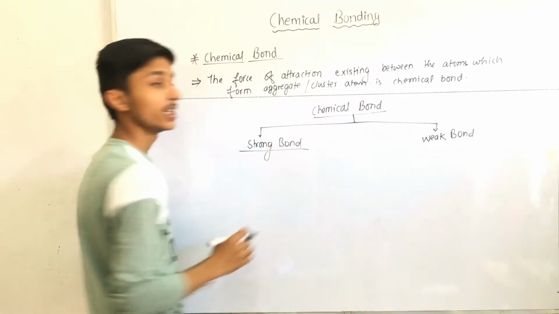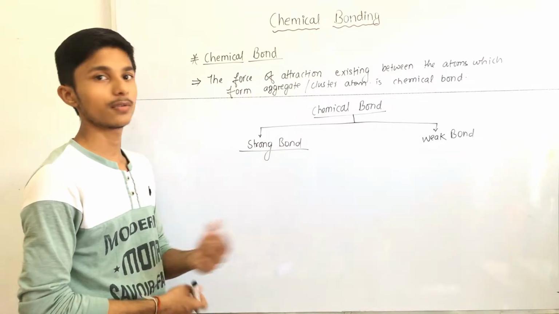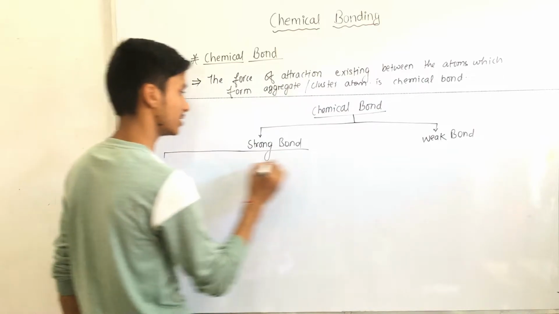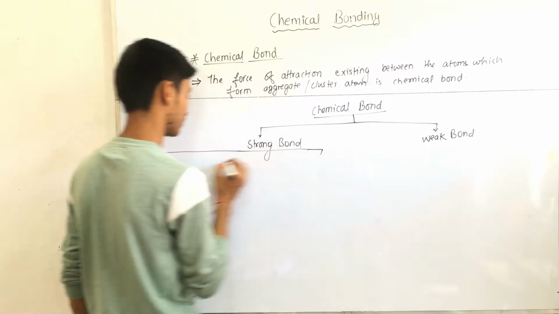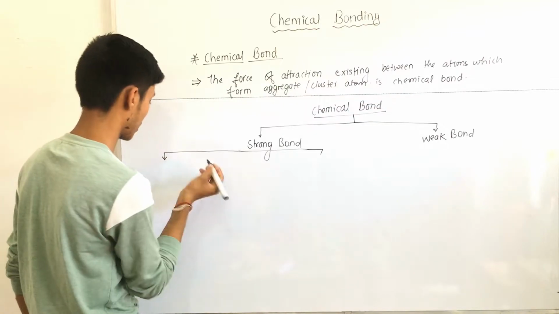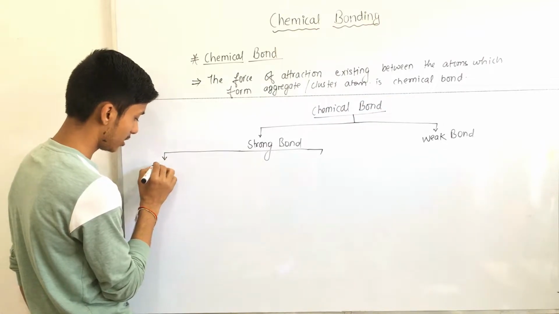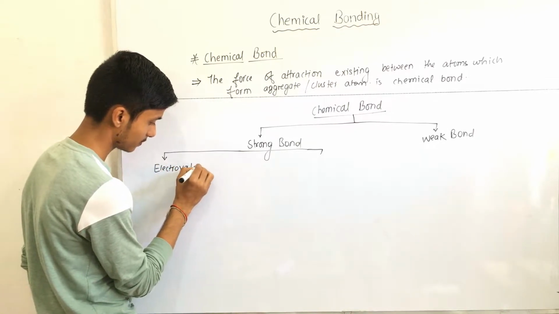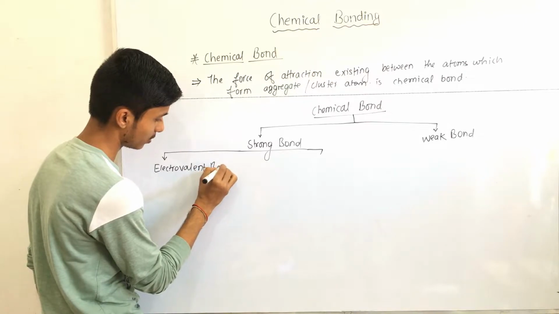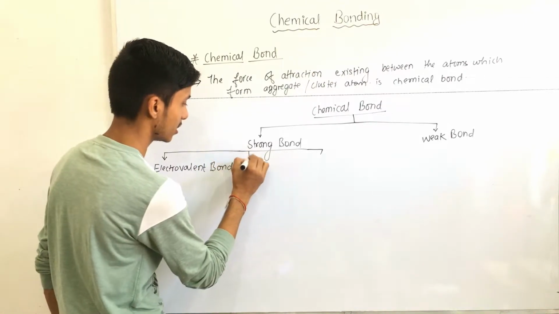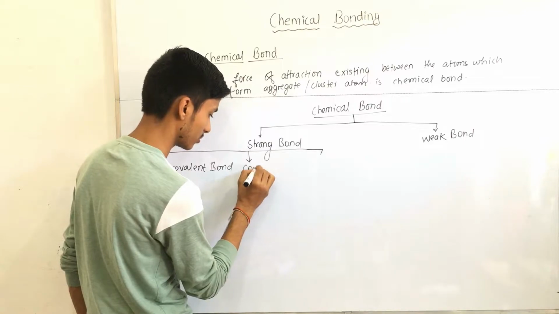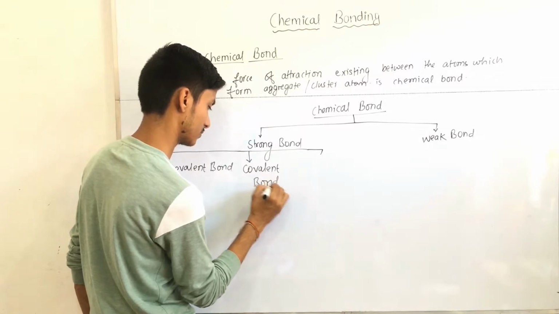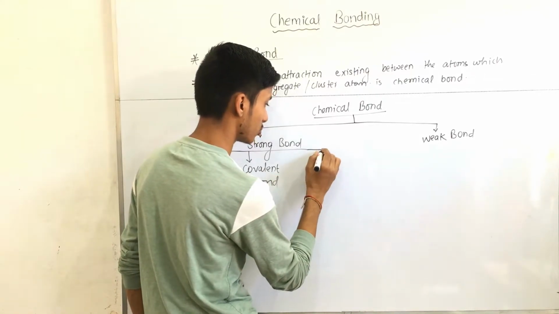And the strong bond is further categorized into three types of bond. They are electrovalent bond, second number covalent bond, third number coordinate covalent bond.